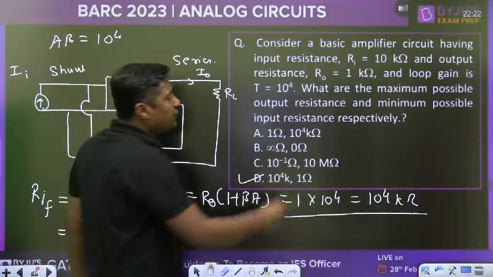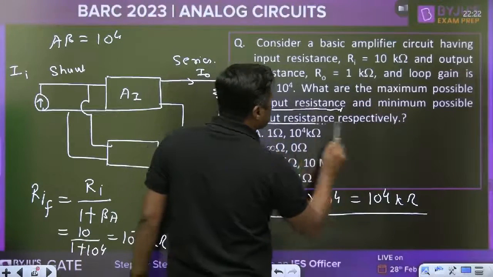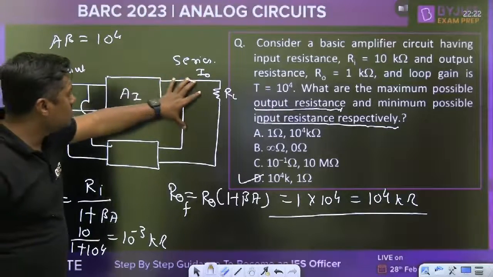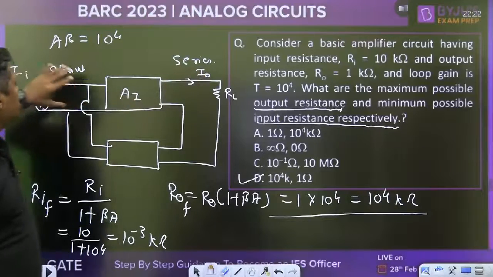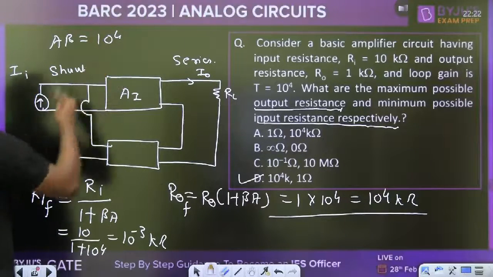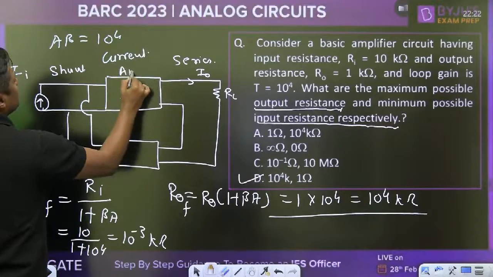Always read the question carefully. What are the maximum possible output resistance and minimum possible input resistance? So remember the concept of feedback: input shunt connection, output series connection. At the output we are sampling the current, at the input we are mixing the current, and that's why the basic amplifier is a current amplifier.